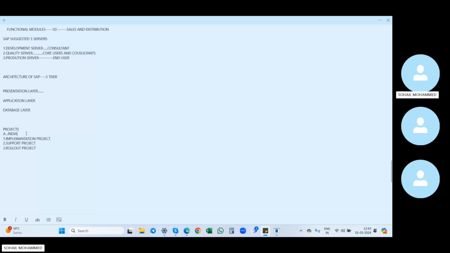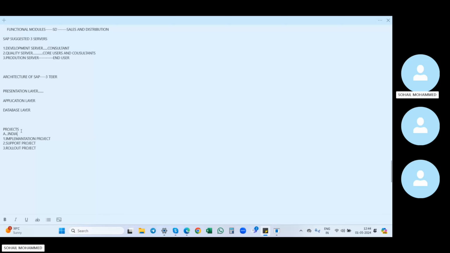If you want to install one company code, we call it a company code rollout, and there we'll create company codes. If the company wants to install a plant in another location, we call it a plant rollout project. So the company is already using SAP, but wants to install plants or companies in another location; that comes under the rollout project. These are the three kinds of projects involved in SAP: implementation project, support project, and rollout project.